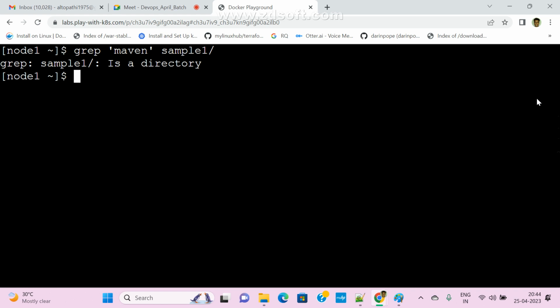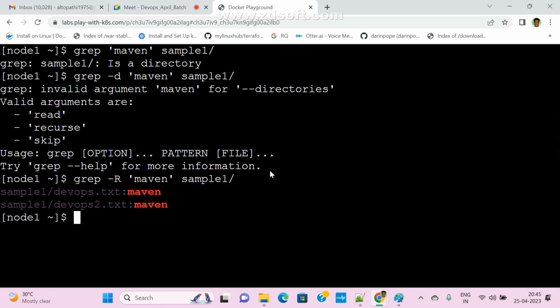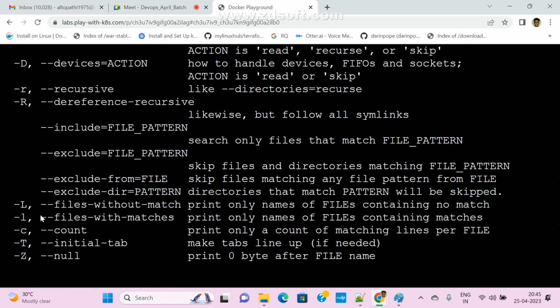It says it is a directory. Okay. Now if you want to search a directory, we need to pass one argument. What is that argument? For a directory, I want to search the entire directory. What do you need to pass? Hyphen D? Not D. It is R. R means recursively. Capital R. We can see grep --help. Recursively, R is there.